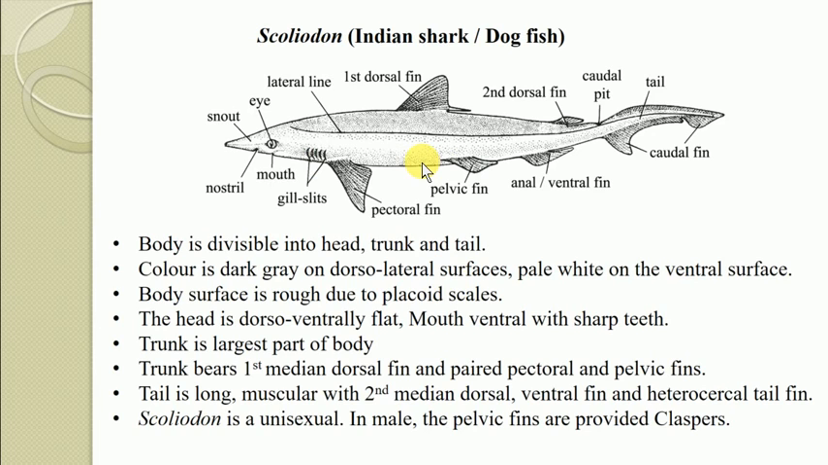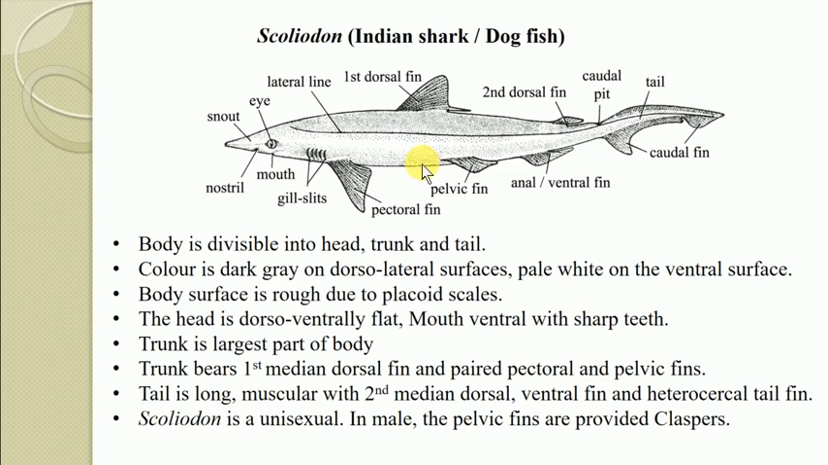The body surface is rough due to the presence of placoid scales, and the head is dorso-ventrally flat, while the trunk is the largest part of the body, which starts with the gill slits and ends at the pelvic fin where the cloacal aperture is. So this middle region is referred to as the trunk and the terminal portion is referred to as the tail.